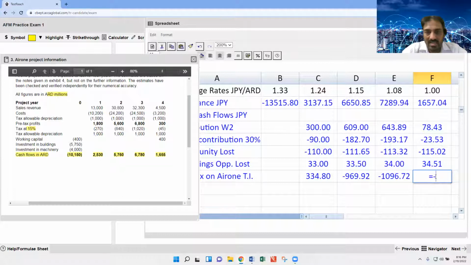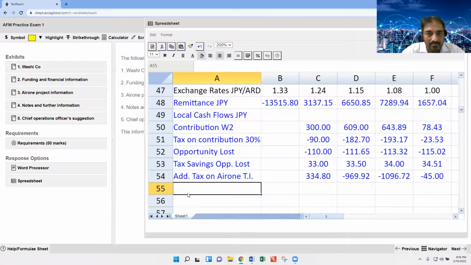Is equal to minus 300 multiplied by 1 multiplied by 0.15. That is 45. So all set here. These are the net cash flows.